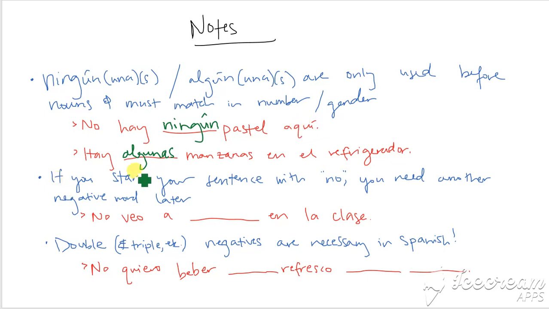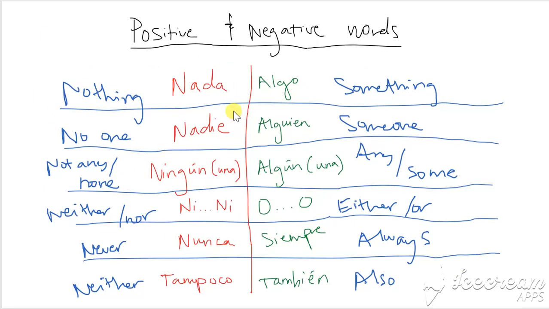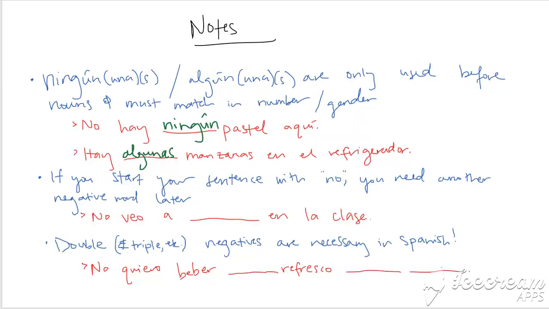Okay, another thing, if you start your sentence with a no, you have to have another negative word later on in your sentence. So if I want to say, I don't see anyone in the class, I can't say anyone or someone, I have to say no one, because I started my sentence with a no, so I can only use negative words. So no veo a nadie en la clase, which literally says I don't see no one in the class. But in Spanish, you have to use double negatives.